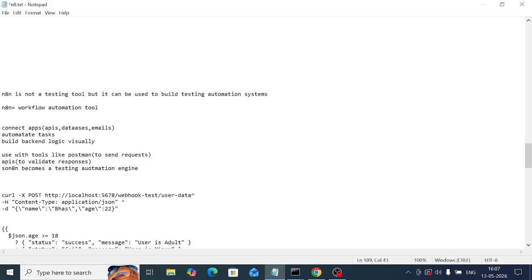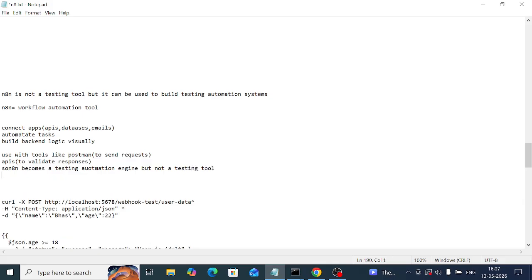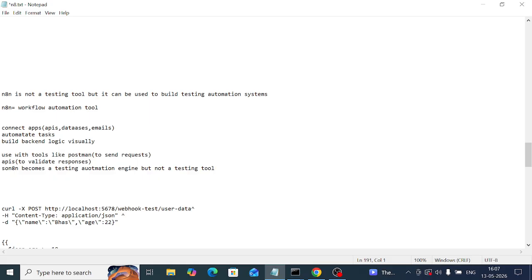It can be used to build testing automation systems, right? Like that, it becomes a testing automation engine, but it's not a testing tool. It's a workflow automation tool. Testing automation systems or a testing automation engine, but not a testing tool. This is something you have to see.